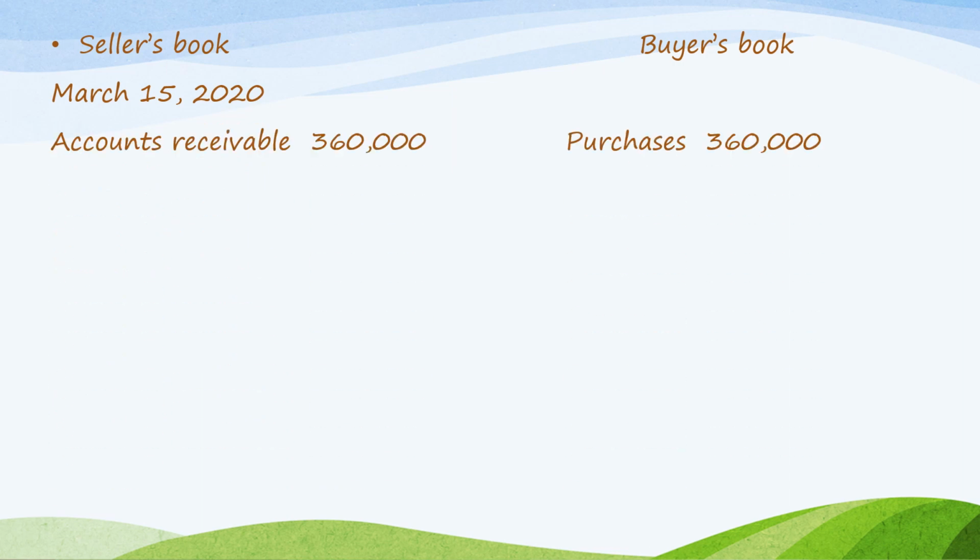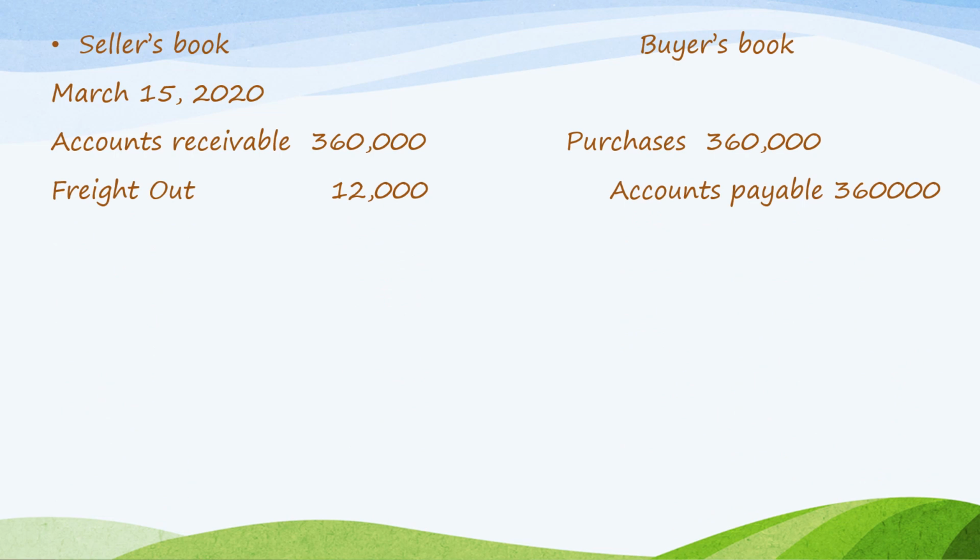The entries on the seller's book and on the buyer's book. On the seller's book on March 15, 2020, debit accounts receivable 360,000, freight out 12,000. The seller records freight out of 12,000 because this is FOB destination. And since it is freight prepaid, the seller paid the freight, so credit cash 12,000, and credit sales for the value of the sales, which is 360,000.